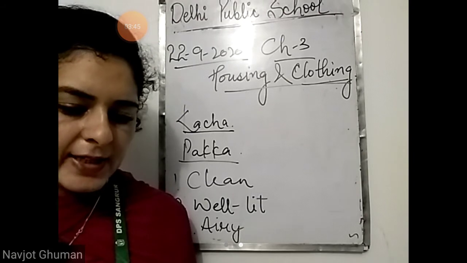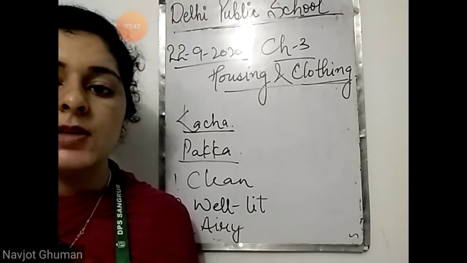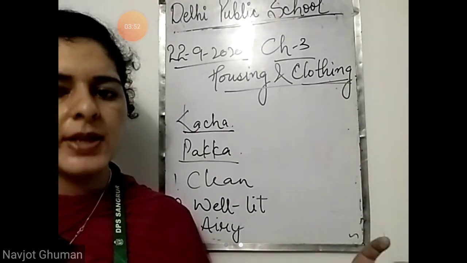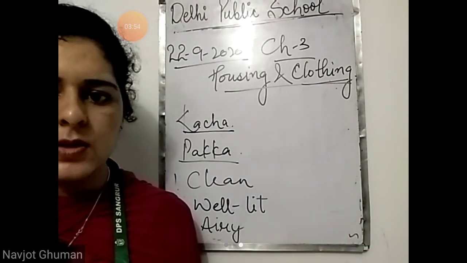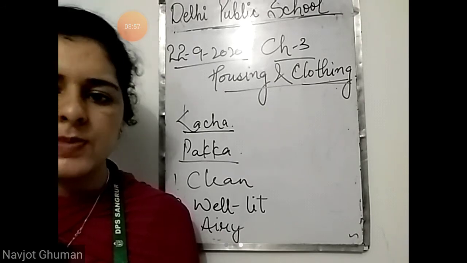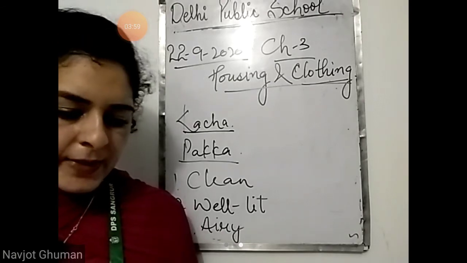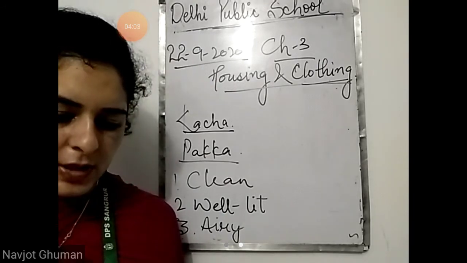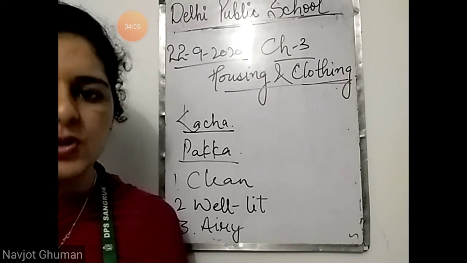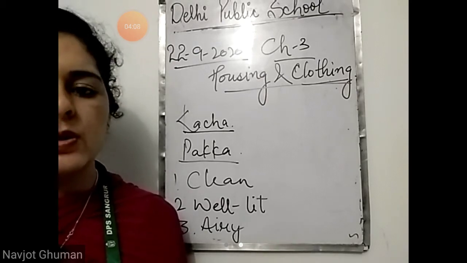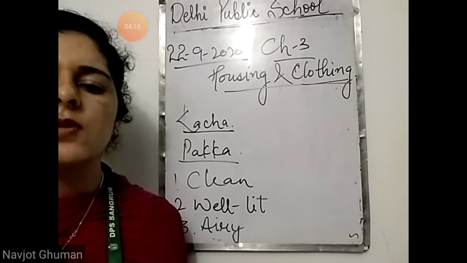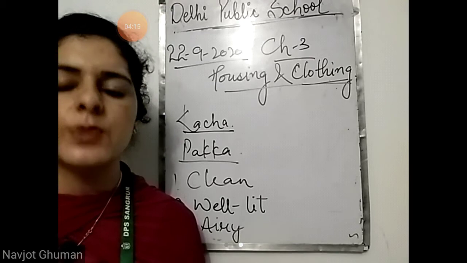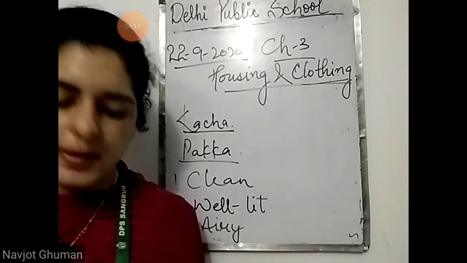Now, let us learn some ways to keep our house clean. How can we keep our house clean? First point is sunlight. Sunlight should properly reach our house. If it is not coming, I am telling you that germs will come in your house. And sunlight keeps the house away from the germs. So for the sunlight to come in your house, there should be proper doors and windows. If proper doors and windows are not there, then where will the sunlight come from? So for the sunlight to enter your house, proper doors and windows should be there.